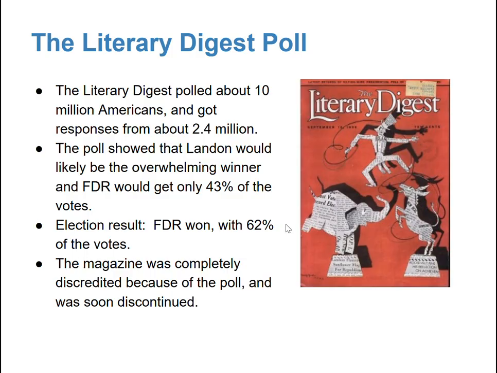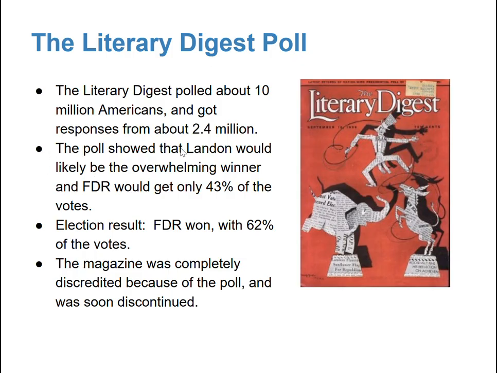The Literary Digest was a really big popular magazine at the time, and it correctly predicted some previous presidential elections. It polled about 10 million Americans, and it got responses from about 2.4 million. So there were 2.4 million Americans within our sample. Now, that on the surface seems very good because we like to have very large samples. When we have large samples, the findings that we have tend to be more convincing.